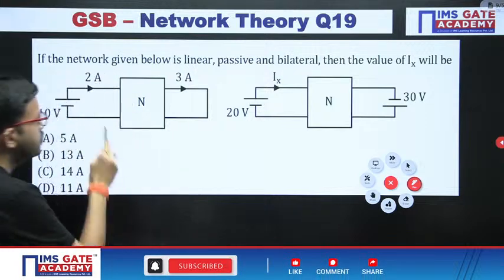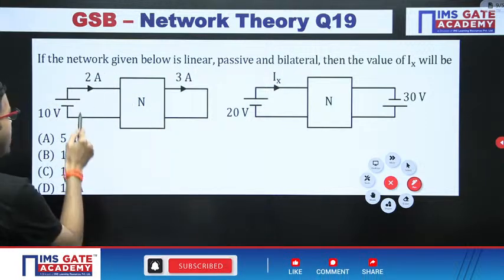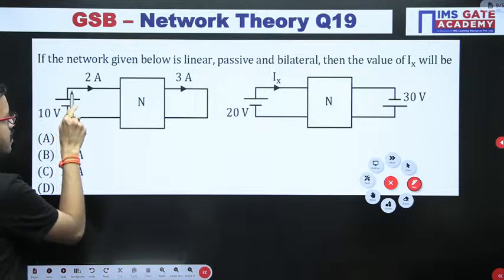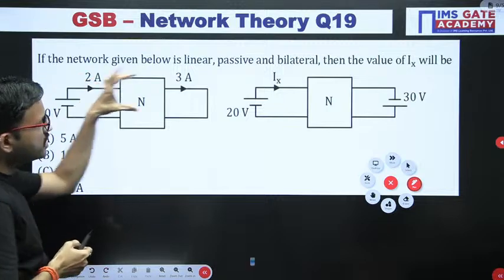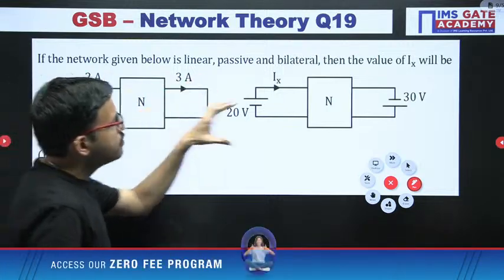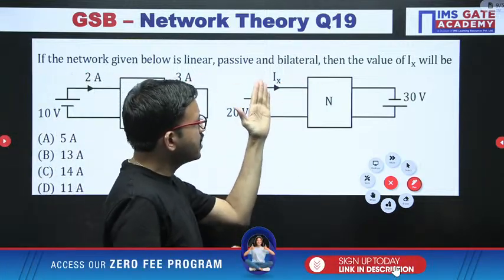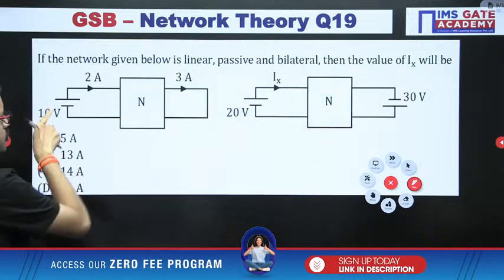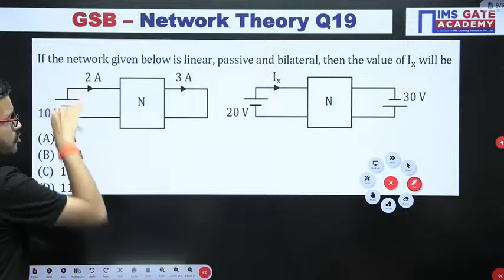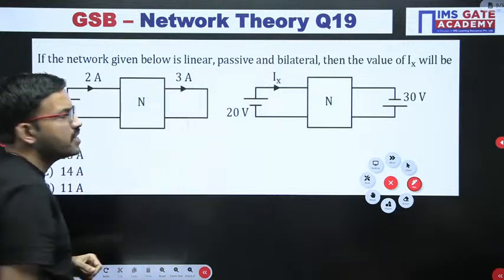Just observe this figure and that figure. Here you have a 10 volt source. Because of that, you can observe one two-port network. This is port 1, this is port 2, right? Similarly here, a two-port network, here port 1 and port 2. Because of this voltage source, in this branch a current of 2 ampere is flowing and here 3 ampere is flowing.